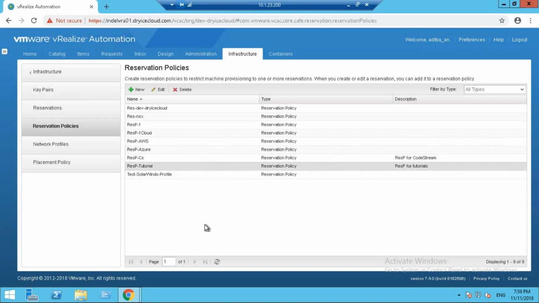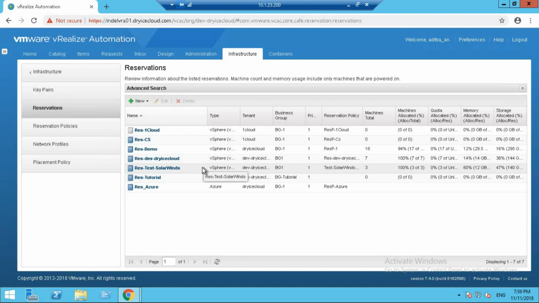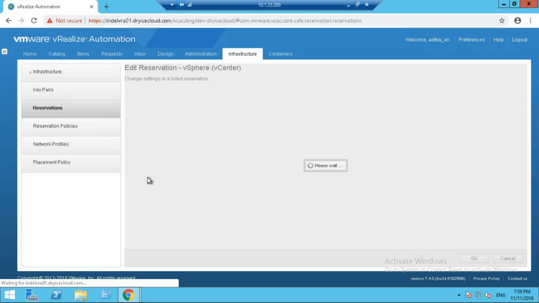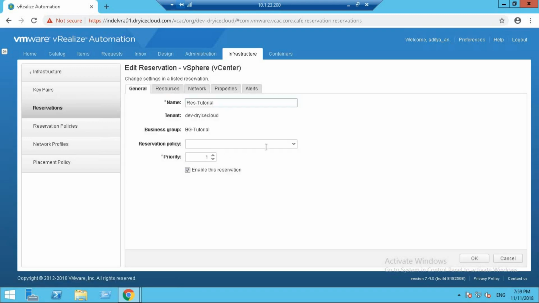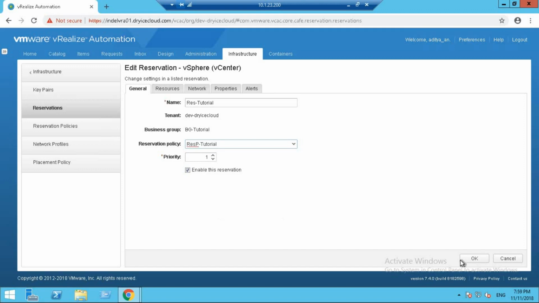There it is. Now that we have a reservation policy defined, I'm going to make a change to our reservation, which was previously present here, which we previously created. Which one was it? Yeah, it was reservation tutorial. I'm just going to edit it, go to reservation policy and select RESP tutorial. Now our reservation has been attached to the reservation policy.